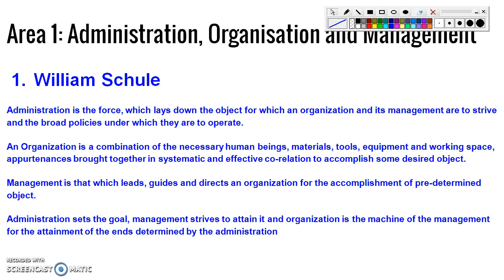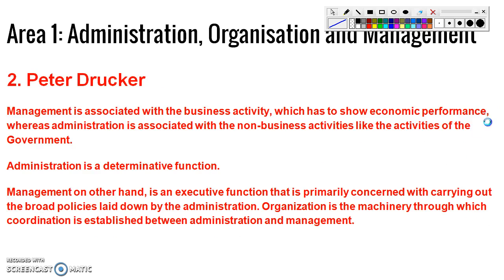What should be attained, what should be the final result, it will lay down. And what is management? It strives to attain that goal which is set by administration. What is organization? It is a machine of management which tries to attain the ends. This is the differentiation of these three terms according to William Schulze. I hope there are no doubts here.